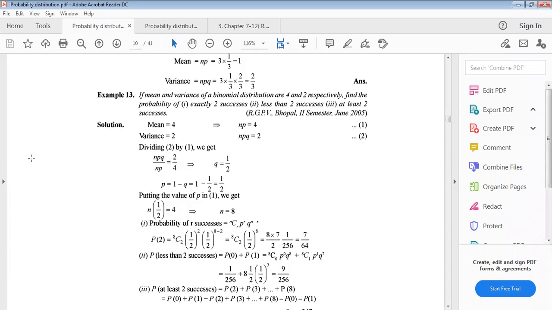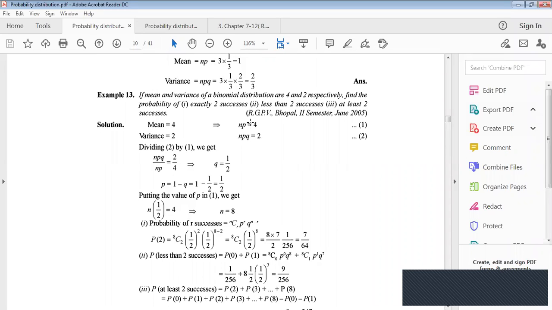Now example 13. If the mean and variance of a binomial distribution are given, find the probability of exactly 2 successes, less than 2 successes, and at least 2 successes. We have to find 3 conditions, but we are given mean equals 4. That means np equals 4, from binomial distribution, mean equals np. Now variance is also given, npq equals 2. That means equations 1 and 2.